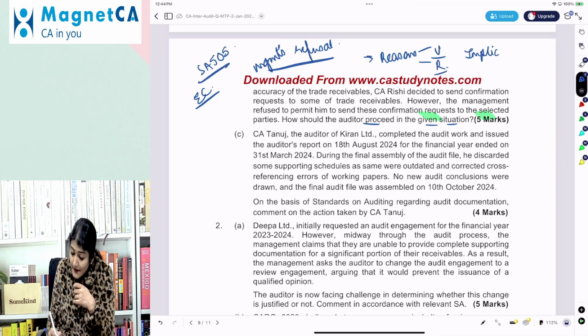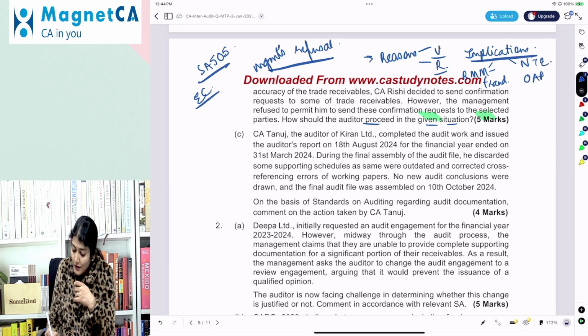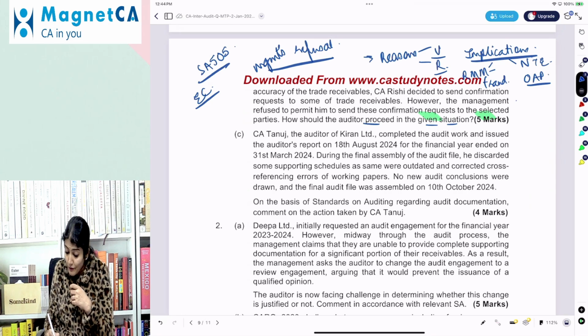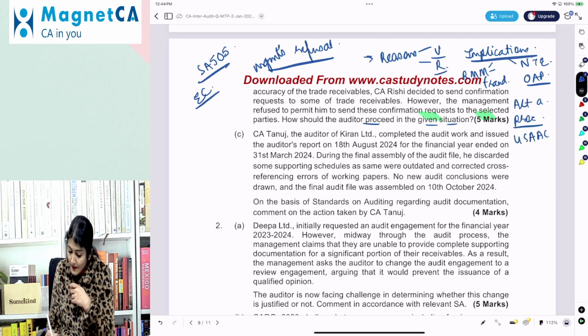Consider the implications of the management's refusal on the auditor's assessment of RMM, including the risk of fraud, and the nature, timing, and extent of the other audit procedures. Then perform alternative audit procedures to obtain the evidence. Still, if you are unable to obtain the evidence, it is a limitation on scope: communicate to TCWG and modify the opinion as per SA 705.